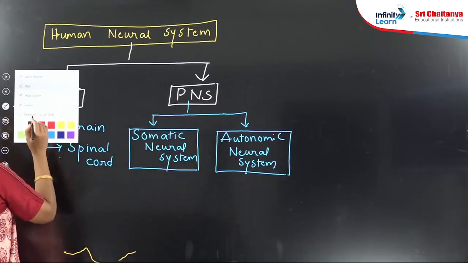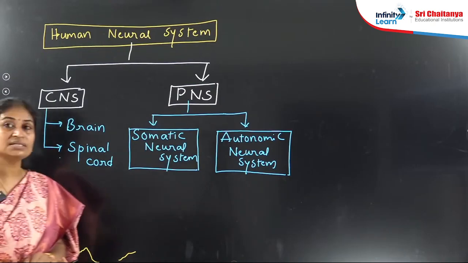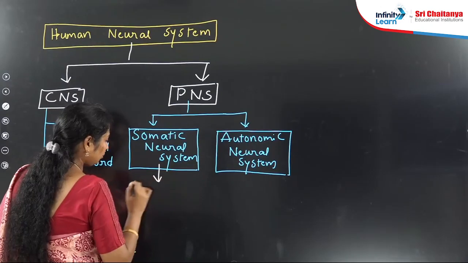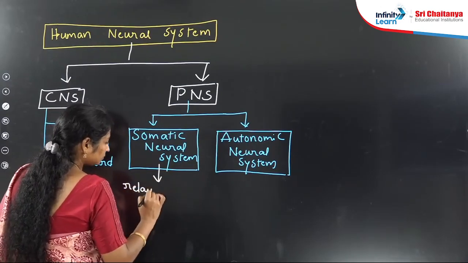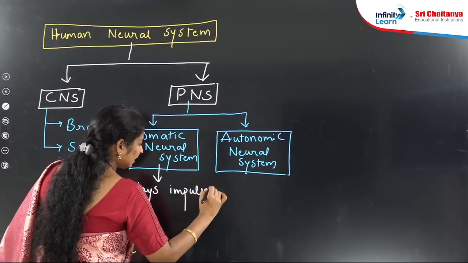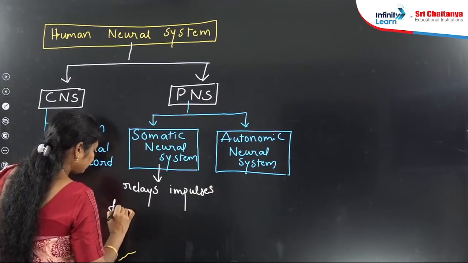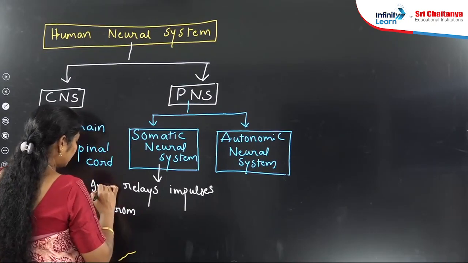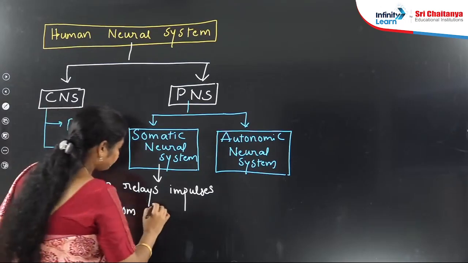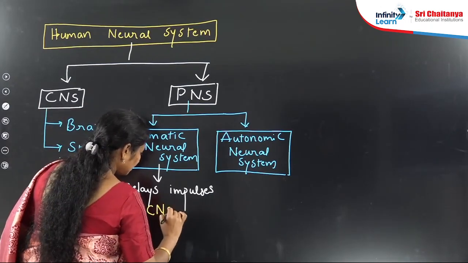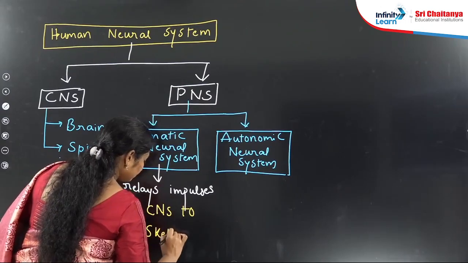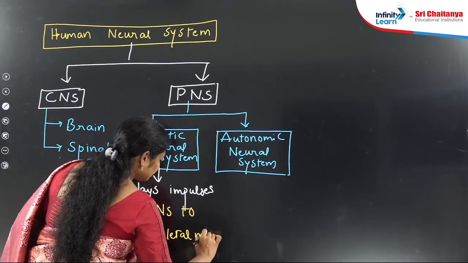What is the role of the somatic as well as autonomic nervous system? The somatic neural system relays impulses, and this is an important point, it relays impulses from the CNS to skeletal muscles.